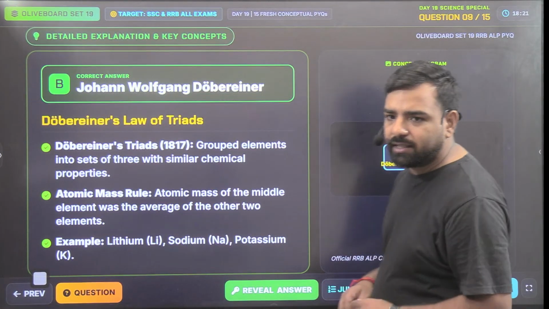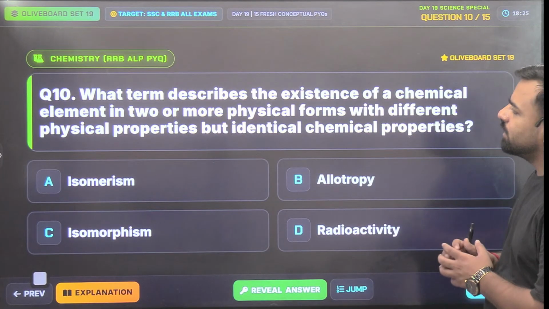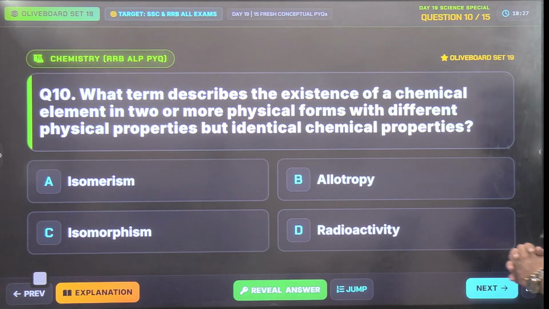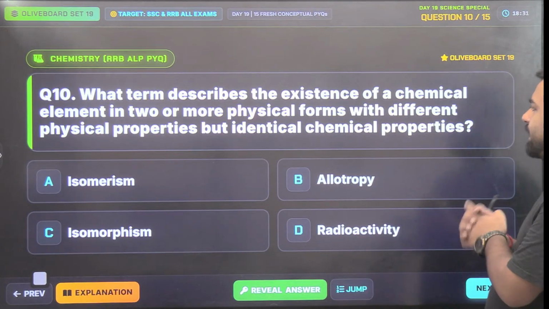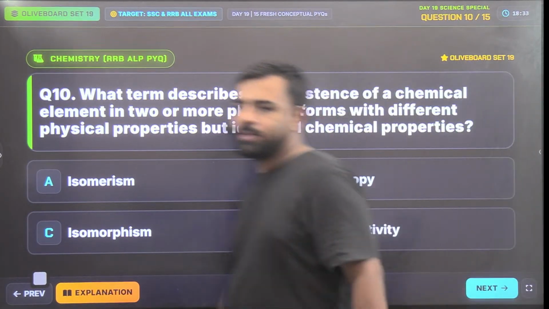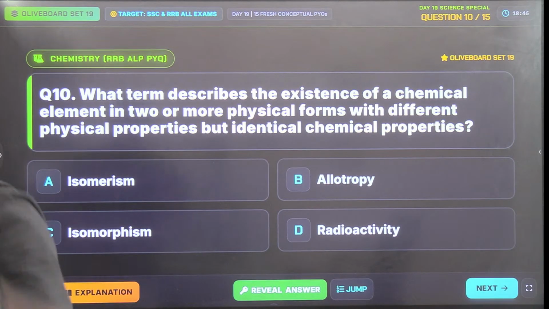Okay. Ankita has some doubt, so let me check. In the meantime, answer this: what term describes the existence of a chemical element in two or more physical forms with different physical properties but identical chemical properties? Please answer this. Let me check the doubt of Ankita. Acha, Ankita is explaining that the three elements have similar properties, and yes, the middle atomic mass will be equal to the average of the first and third. Absolutely correct, Ankita. That's right.